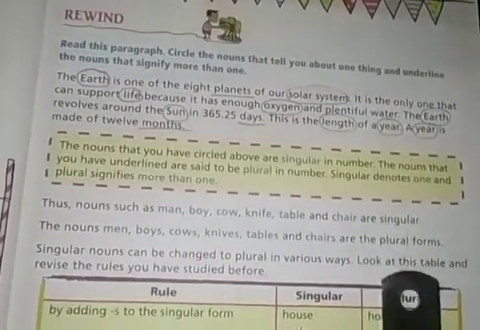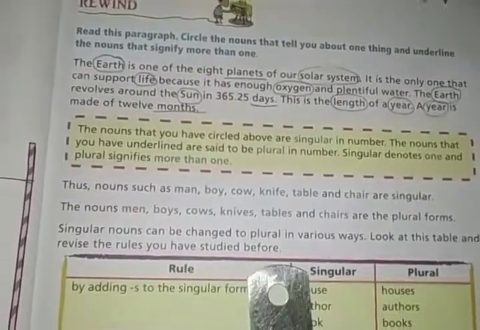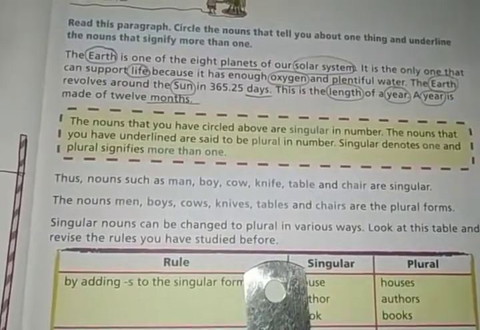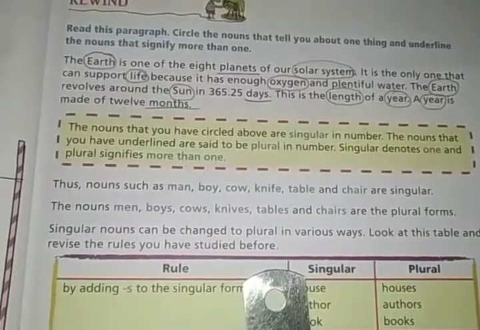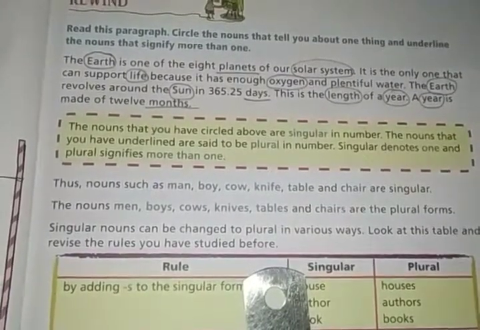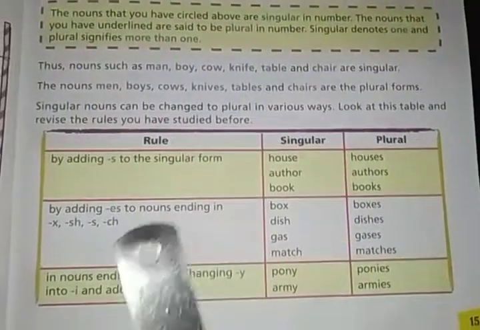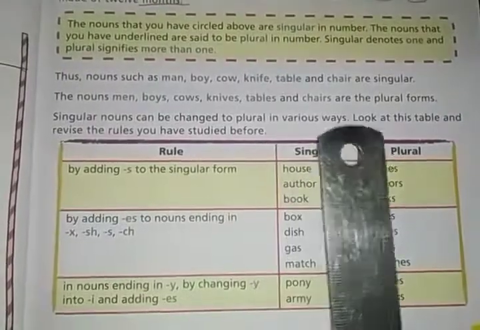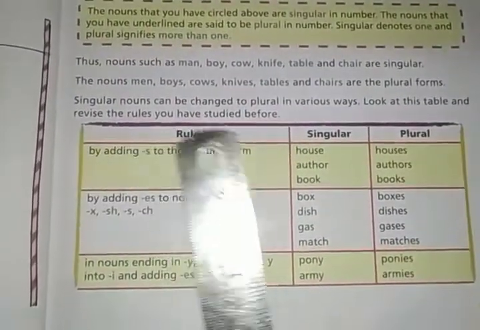So now you have understood that when you get a noun and it tells about one thing, then it's a singular noun, and when it tells about more than one thing, then it becomes a plural noun. Clear? Singular nouns can be changed to plural in various ways. Look at this table and revise the rules you have studied before.